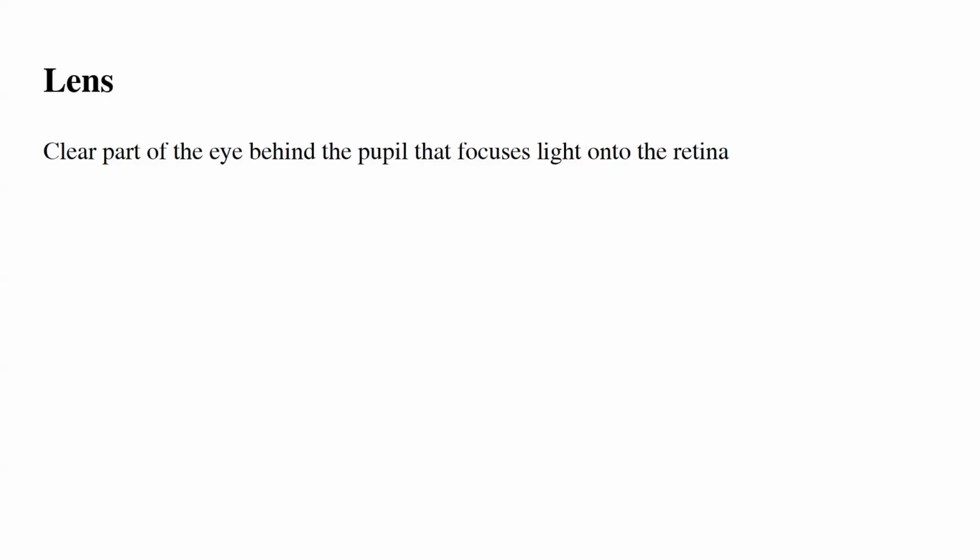Lens is the clear part of the eye behind the pupil that focuses light onto the retina. Accommodation is when the lens changes shape to focus on near or far objects. Nearsightedness is difficulty seeing far objects. Farsightedness is difficulty seeing close objects.